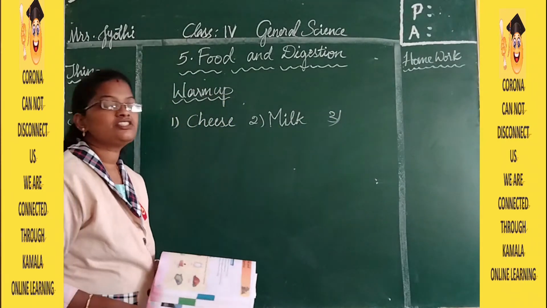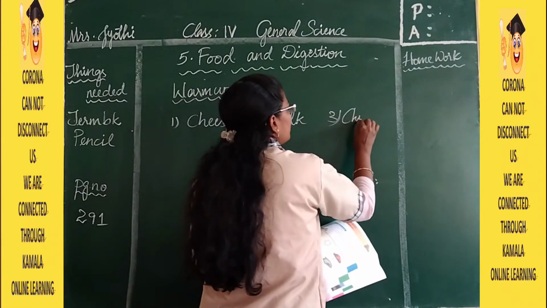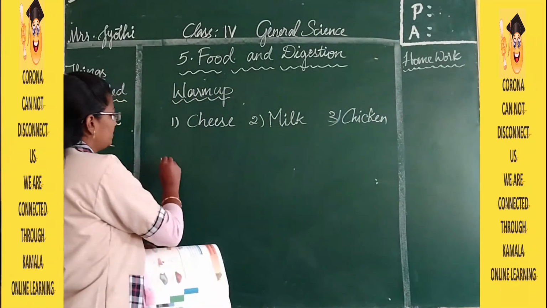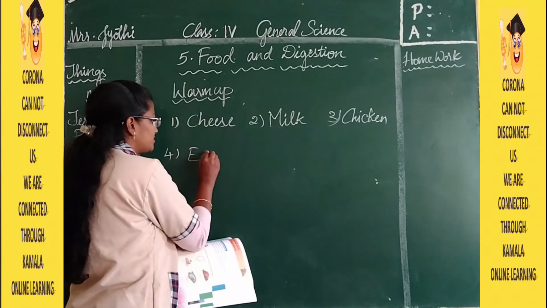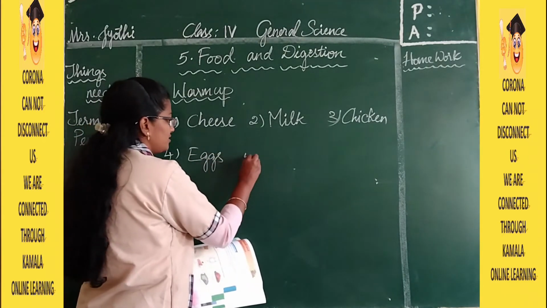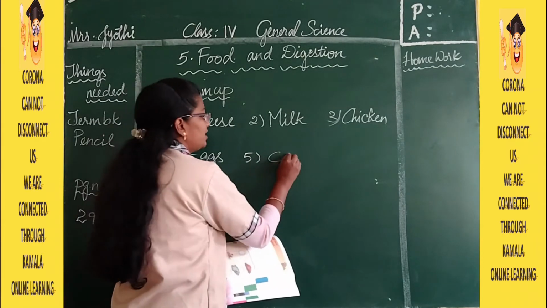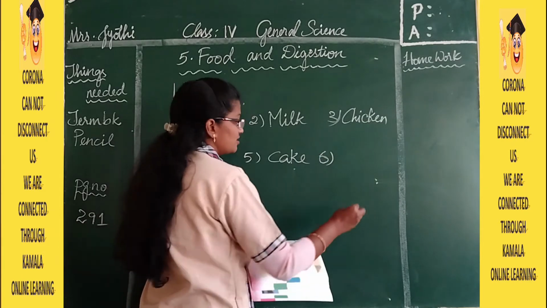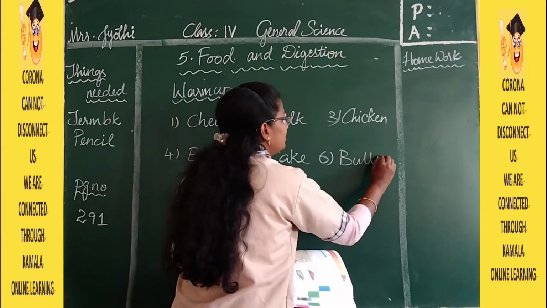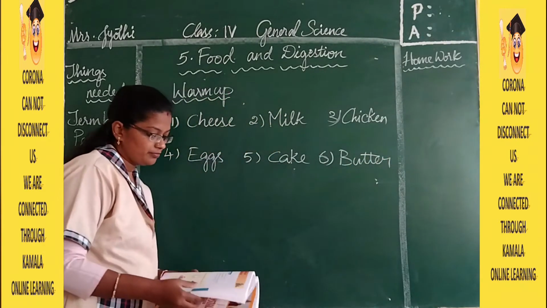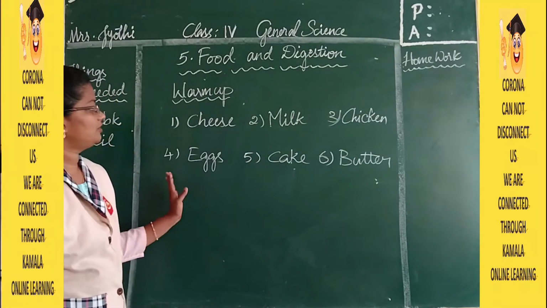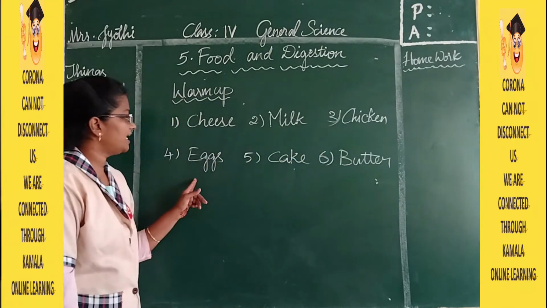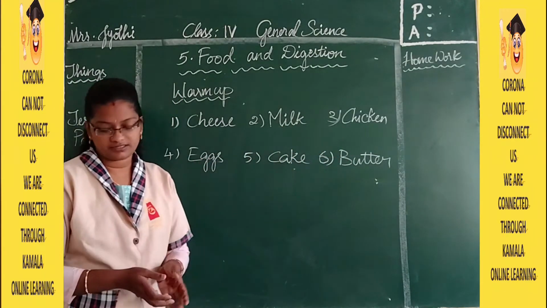The third picture is chicken, C-H-I-C-K-E-N, chicken. The fourth picture is eggs, E-G-G-S. The fifth picture is cake. And the sixth picture is butter, B-U-T-T-E-R, butter. These are the answers: cheese, milk, chicken, eggs, cake and butter.